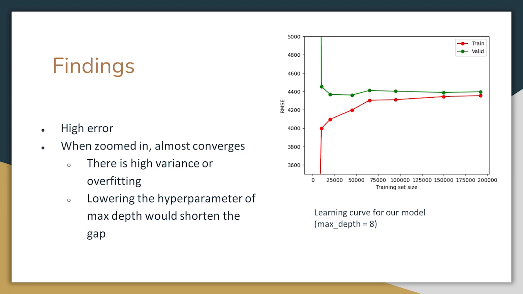Here's also a graph of our learning curve. We can see that the error is high, and also that the two lines almost converge. This gap pretty much means that there is high variance or overfitting. We also almost got the lines to converge by lowering the hyperparameter of the max depth.